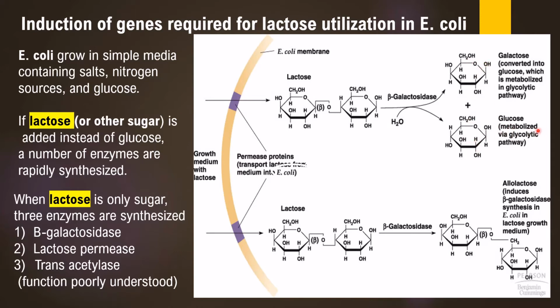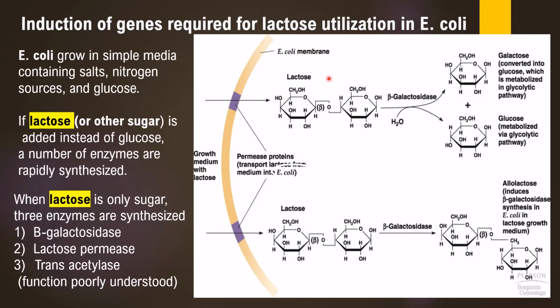Glucose directly enters into glycolysis. You know glycolysis. The step starts with glucose. Glucose is converted to glucose 6-phosphate, followed by many other intermediates, ultimately to pyruvate. So glucose directly enters into the glycolytic pathway, whereas galactose is converted to glucose first. After conversion to glucose, it then enters into the glycolytic pathway. The lac operon genes are able to split the lactose in the presence of lactose.